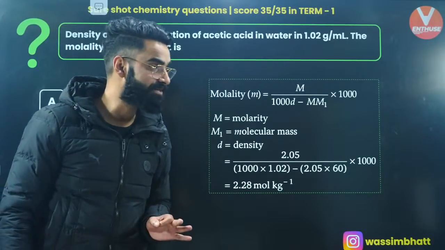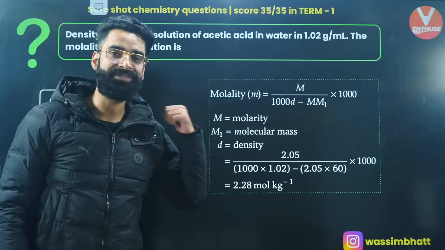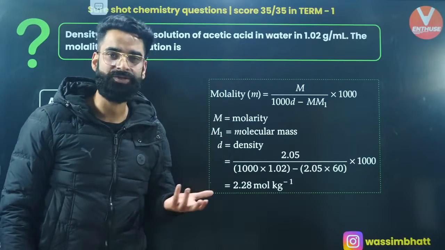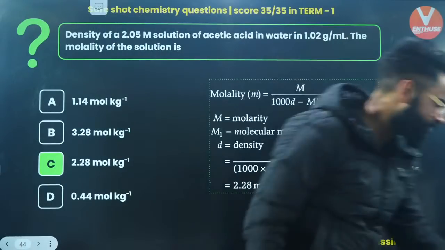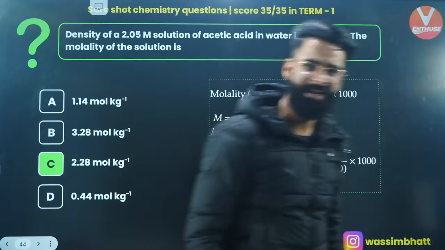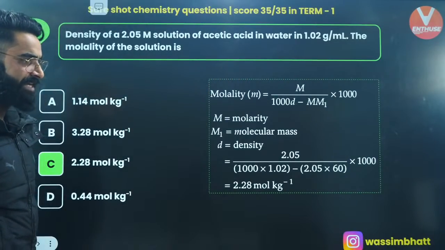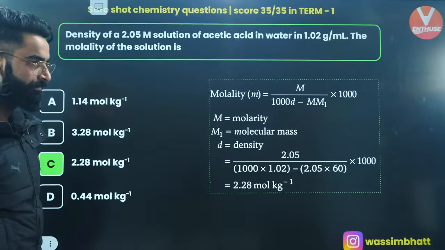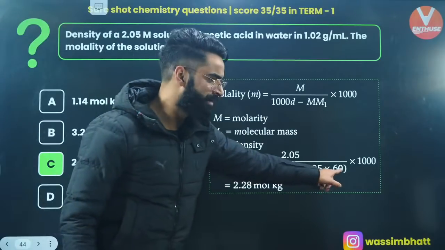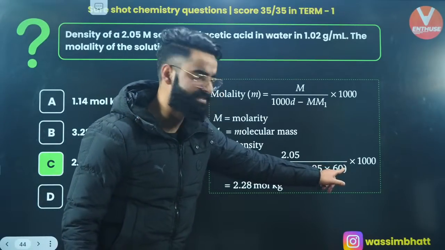That is going to be the correct answer which you'll get if you use that equation, and it's going to minimize the time for solving the problem. Perfect. Do you want me to move on to the next one? 60 is the molar mass of solute. 60 is the molar mass of your acetic acid, right?